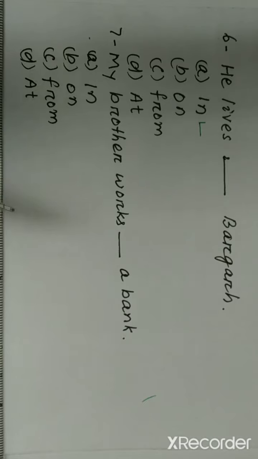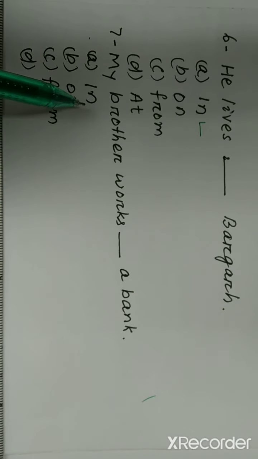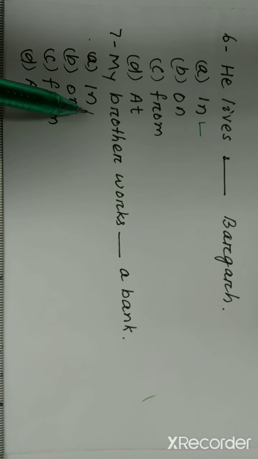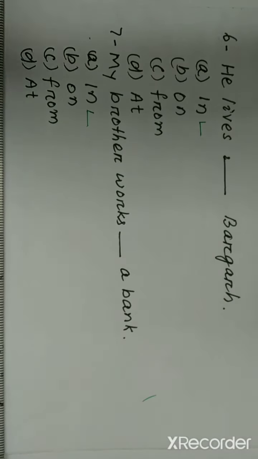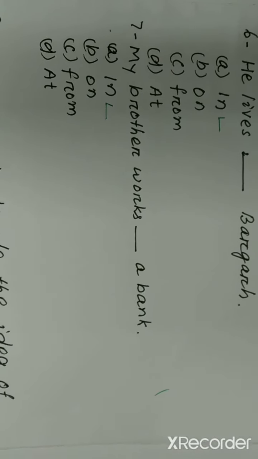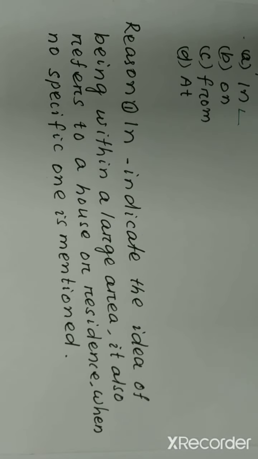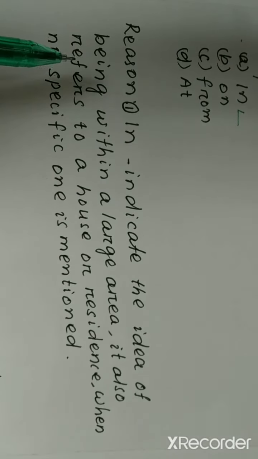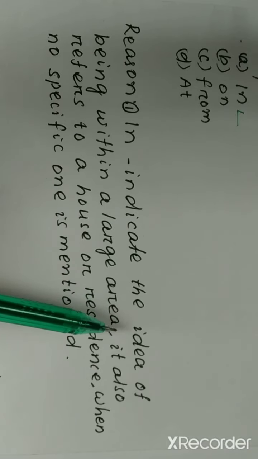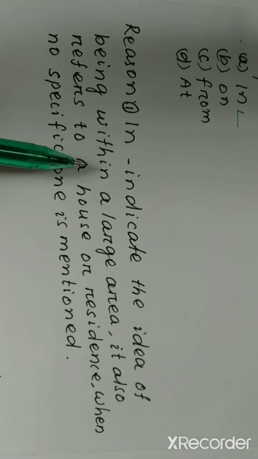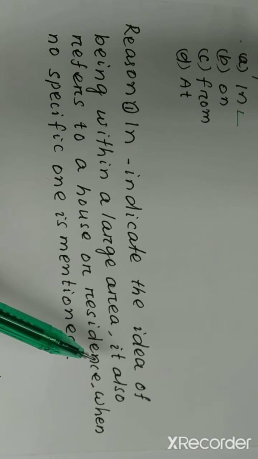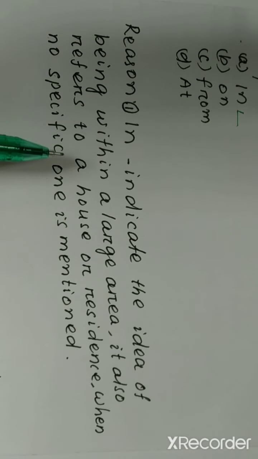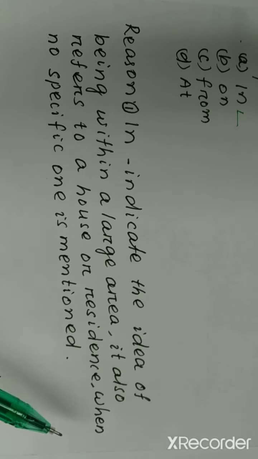So this is also a larger area. So in this case also the preposition in is used. Let's know the reason. Reason: in indicates the idea of being within a large area. It also refers to a house or a residence when no specific one is mentioned.